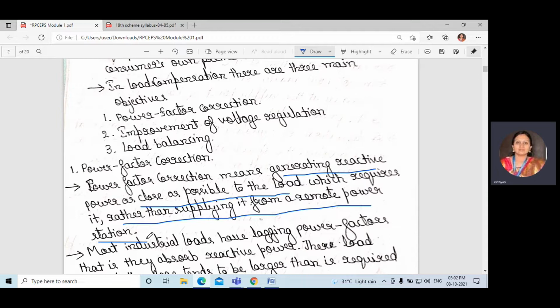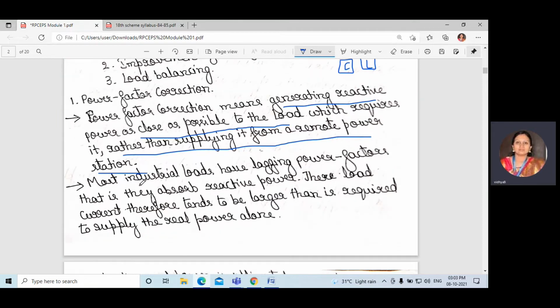Rather than supplying it from a remote power station, if the load is here, then the compensating device should be near to the load, not somewhere else. If it is far from here, it will take time to compensate, and some losses may also occur. So instead of supplying it from a remote power station, it is better to install it near to the load.